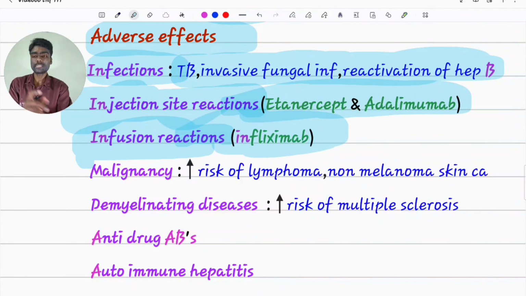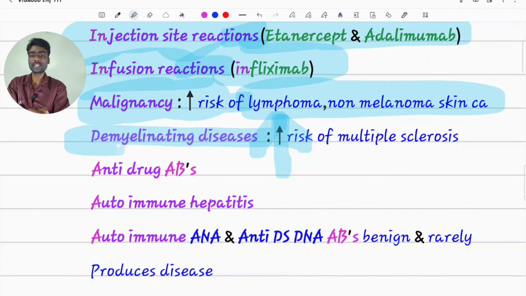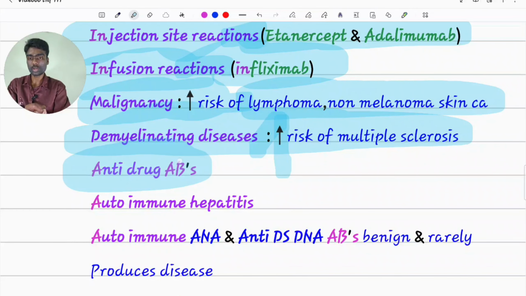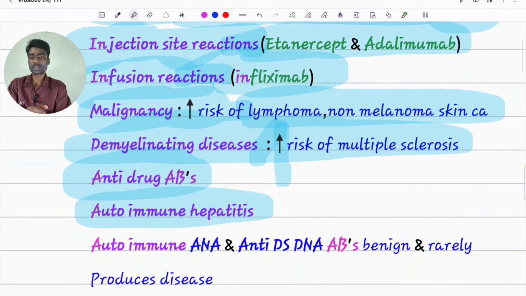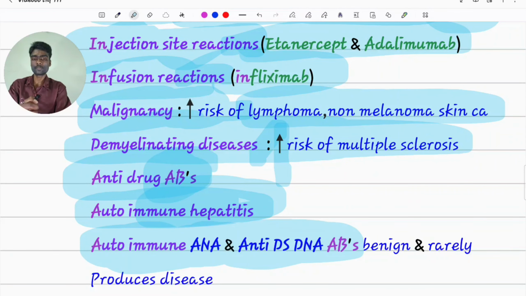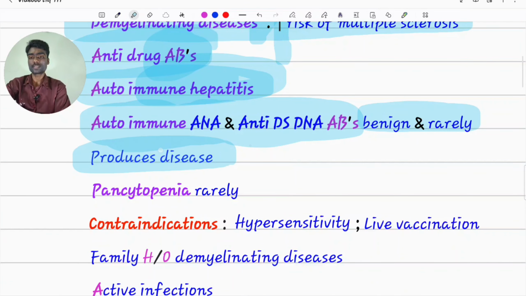Increased risk of malignancies like lymphoma, non-melanoma skin carcinoma. Increased risk of demyelinating diseases like multiple sclerosis. Anti-drug antibodies. Autoimmune hepatitis. Hepatitis B virus and autoimmune hepatitis. Anti-drug antibodies and autoimmune antibodies like anti-nuclear antibodies, anti-dsDNA antibodies. These antibodies are benign, rarely produce disease.